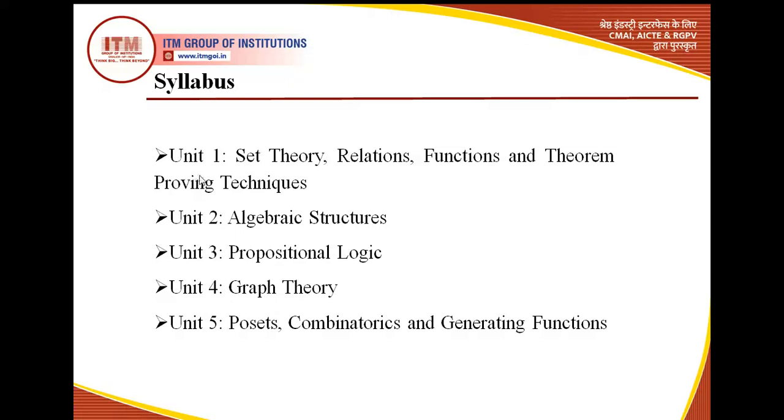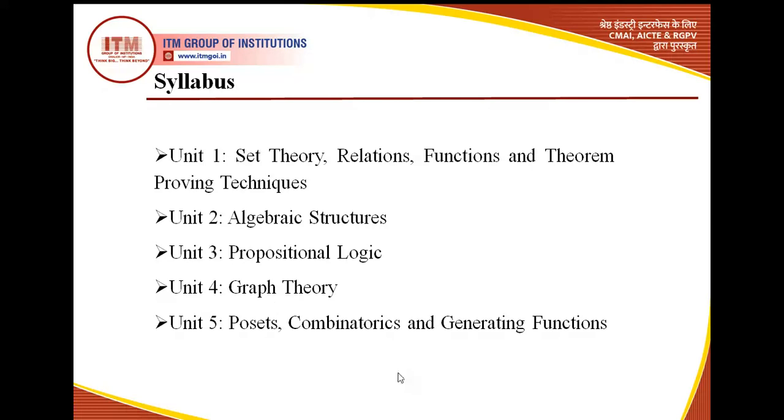Hence we would study that in unit 1 also a little bit. And also because posets can be shown in terms of graphs, in lattices, that is a sub part of graph theory also. So basically a poset is not a different topic altogether. It would be a sub part of unit 1 and unit 4 combined.